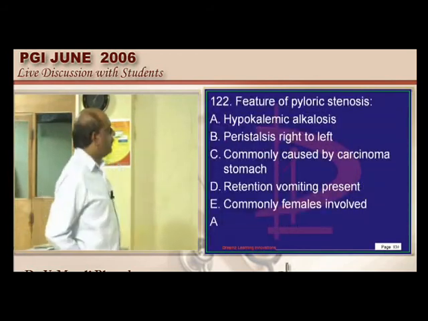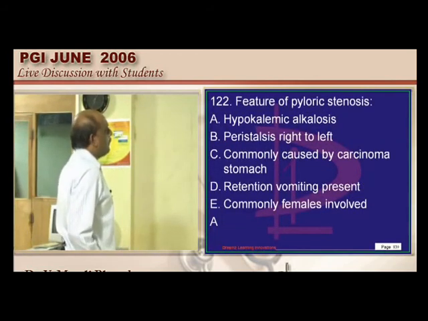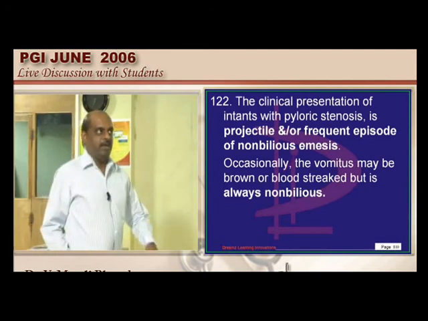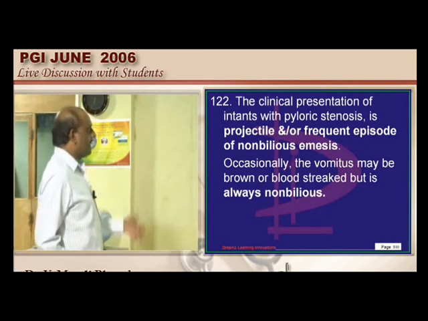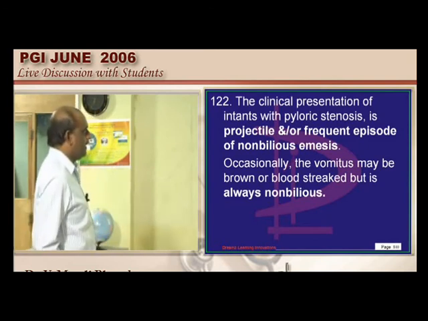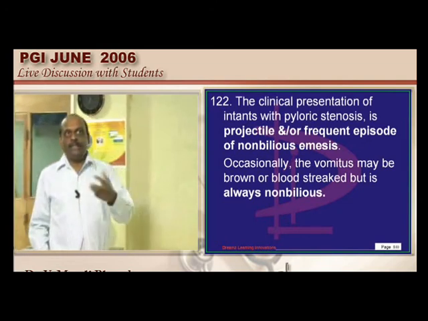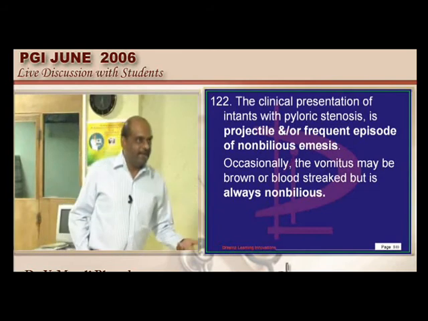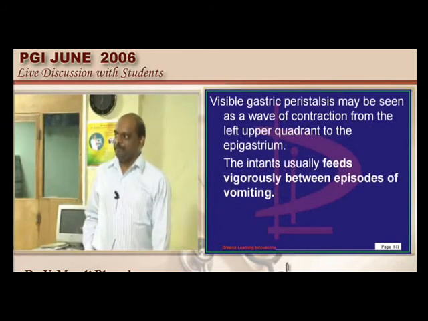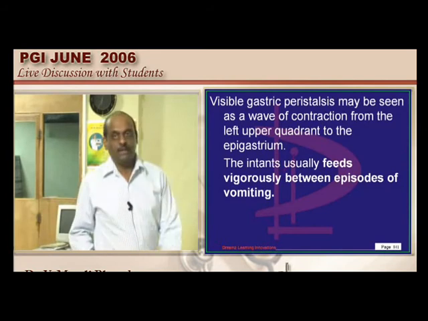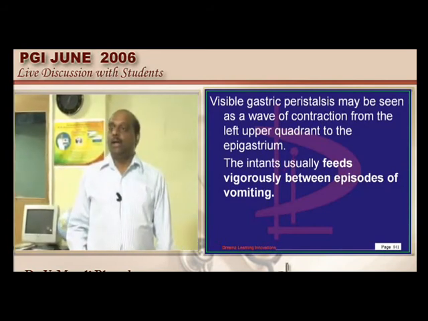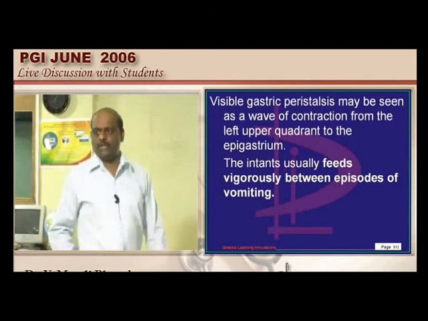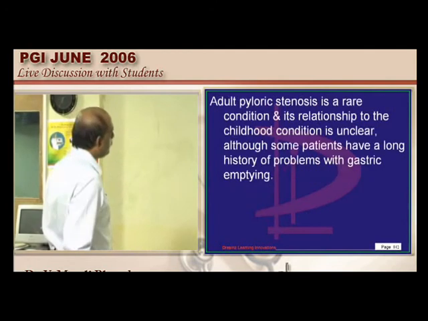Let us talk about pyloric stenosis. It leads to hypokalemic alkalosis. You find visible gastric peristalsis, which can be seen as a wave of contraction from the left upper quadrant towards the epigastrium. Between the episodes of vomiting, the child will be eating voraciously. A very good example of hypertrophic pyloric stenosis. And you find nodular palpability of that stenotic area, Ramstedt's operation; they are all the important buzzwords.